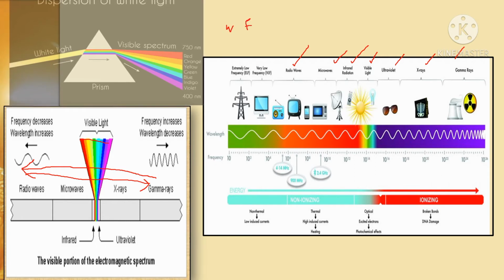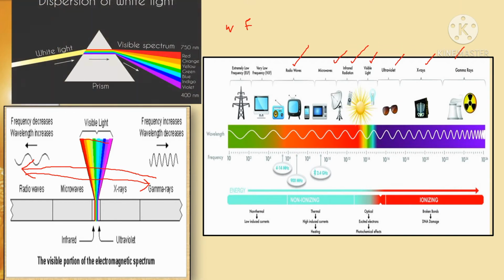If the wavelength is very less and the frequency is high, when we propagate light through any medium, it deviates. Why is it deviated? Because the wavelength is less and the frequency is high.